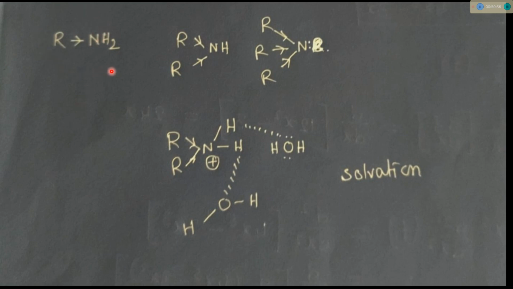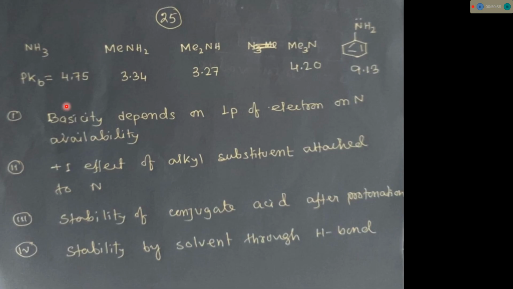In this case, points 1, 2, 3 suggest that methylamine is less basic than the other two, dimethyl and trimethyl.